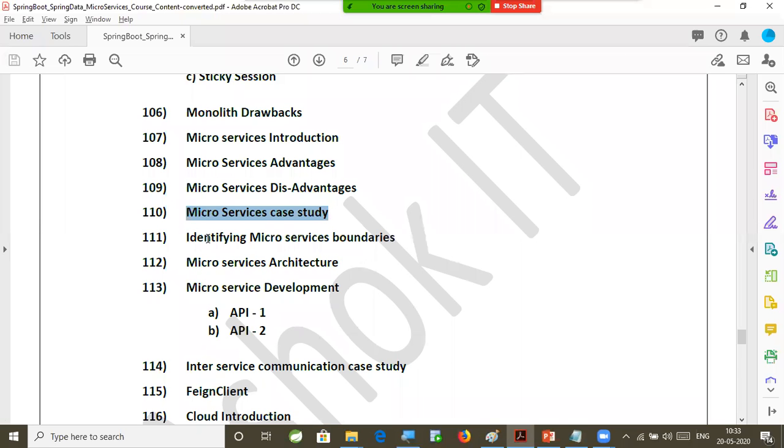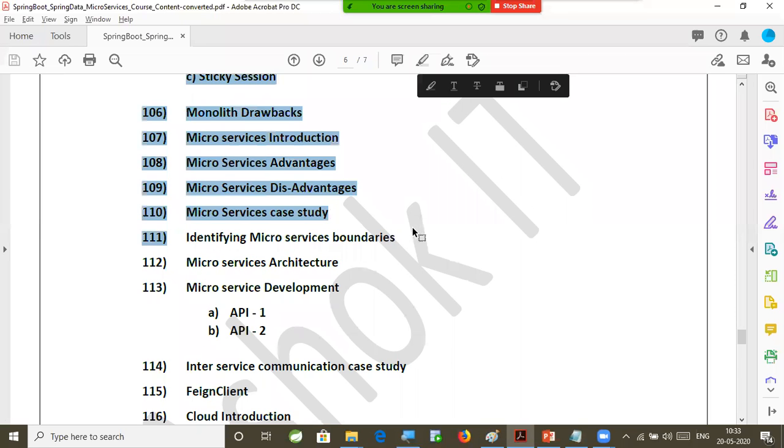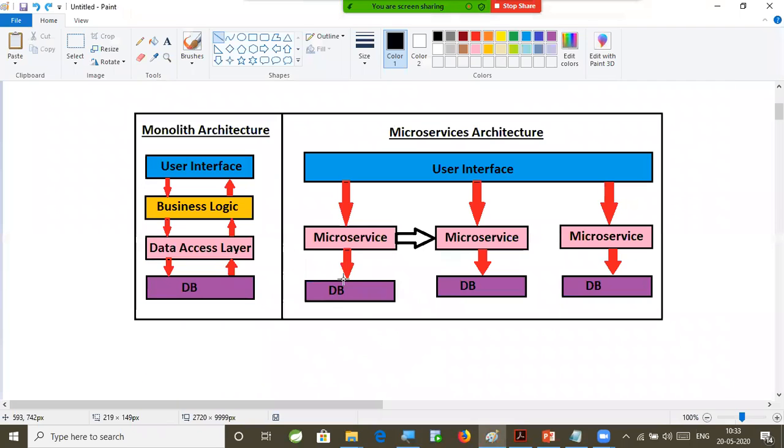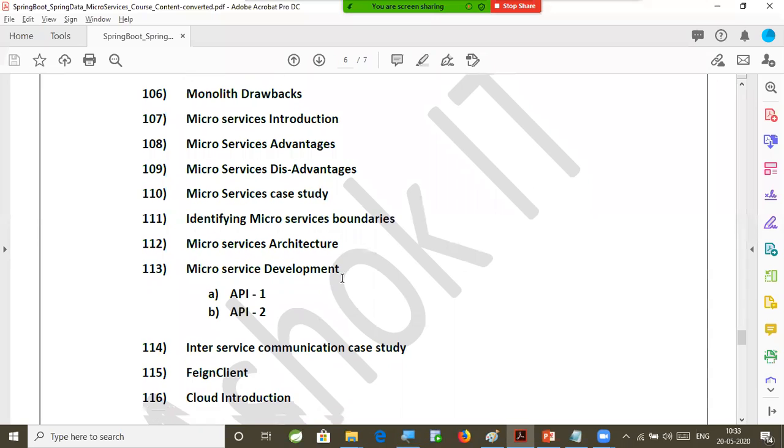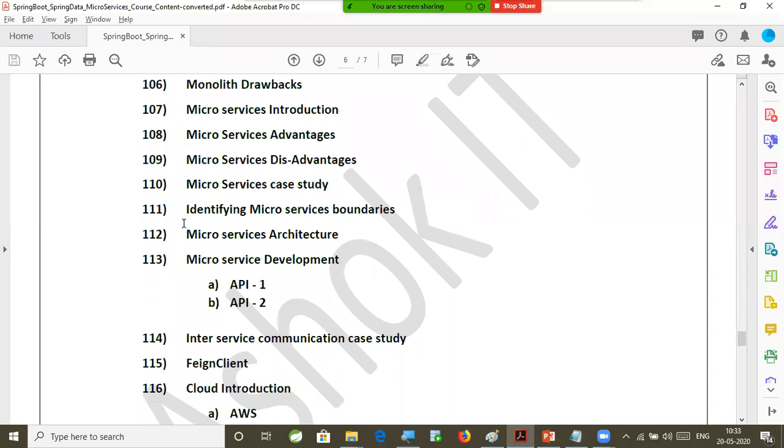Right. Now, identifying the microservices boundaries, the limitations, the architecture of the microservices, like what is a gateway service, what is a service registry, what are the actual microservices we are going to develop. That complete API gateway, service registry, Eureka, Zuul, those things will be covered as part of microservices architecture.